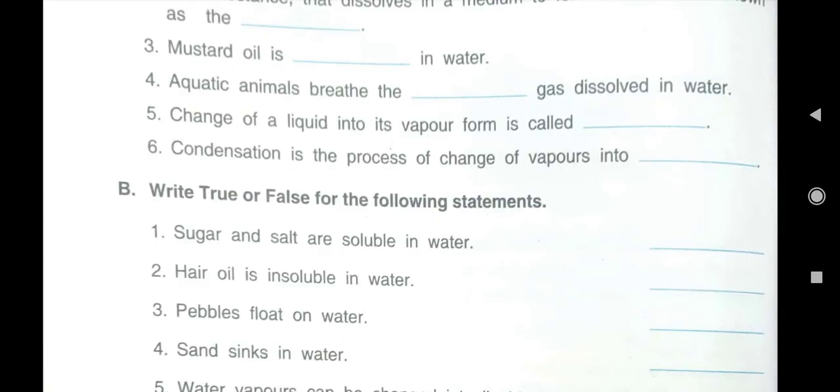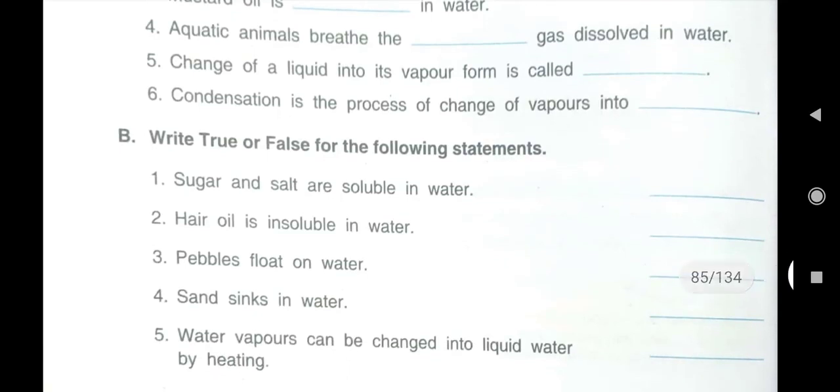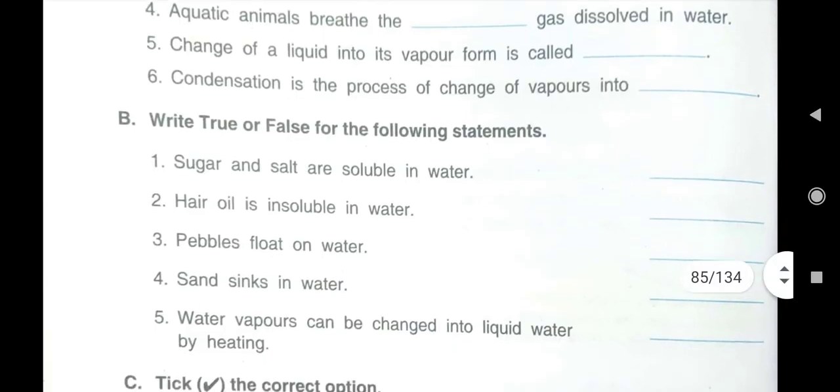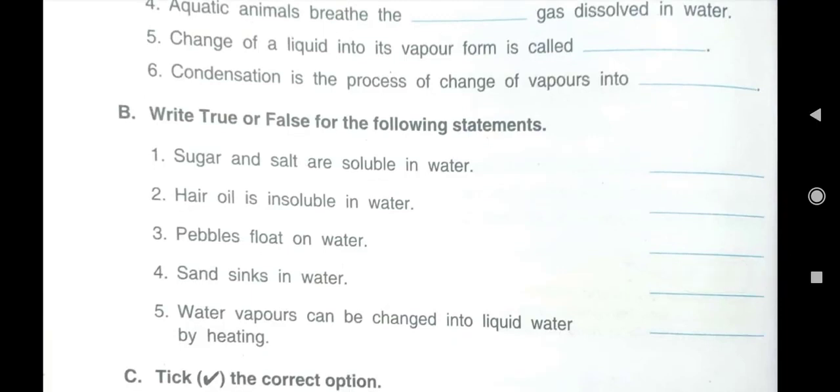I-N-S-O-L-U-B-L-E. Then here: aquatic animals breathe which gas dissolved in water? We all know animals breathe oxygen gas. So here what will we write? Aquatic animals breathe the oxygen gas. O-X-Y-G-E-N. Oxygen gas dissolved in water.